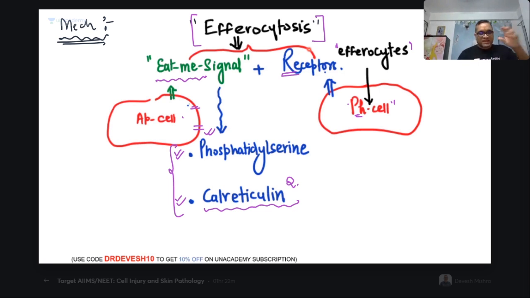How are they going to identify apoptotic cells to eat? By seeing their eat me signal. And what are the eat me signals? These are the two plasma membrane proteins. Remember, phosphatidylserine and calreticulin, right? Once they are present, they will combine with the receptors of the phagocytic cells, the scavenger receptors, and the cell will be taken up by them. That is how efferocytosis will be completed, right? Now you understood this point.